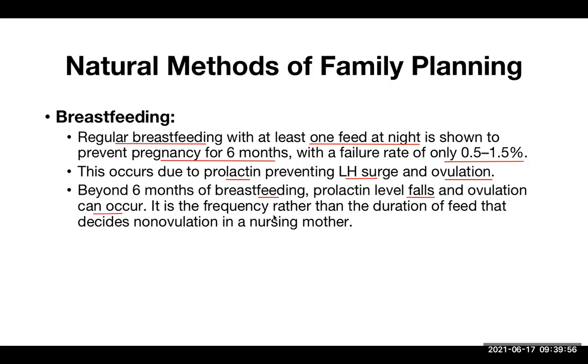Only breastfeeding may not be protective. This is very important knowledge we need to provide to her. It is the frequency rather than the duration of feeds that decides non-ovulation in a nursing mother. Frequency means every day. If she misses, for example, in 1 month's time, 1 or 2 feeds, then she would be unprotected during that time. If sexual intercourse occurs, she may get pregnant.